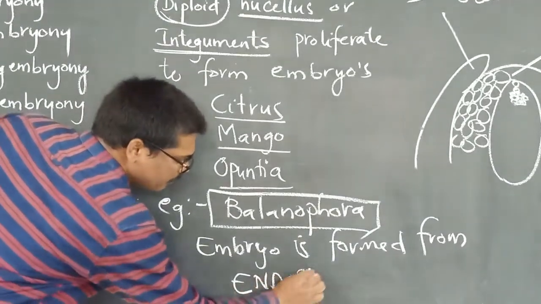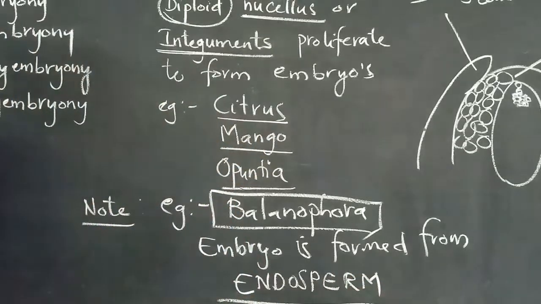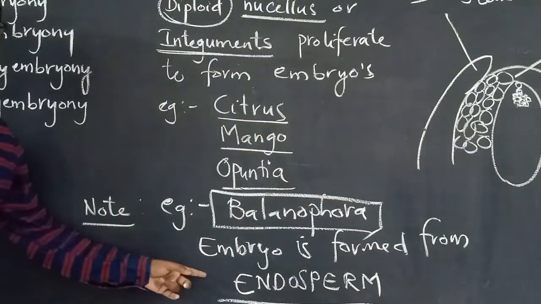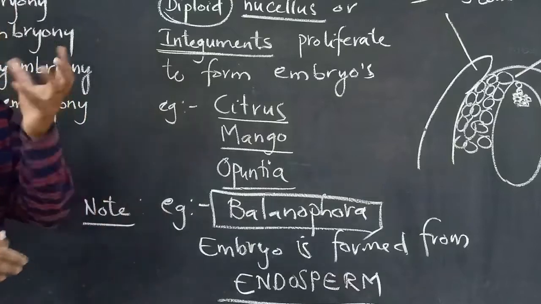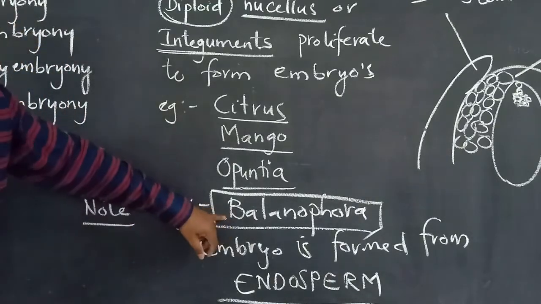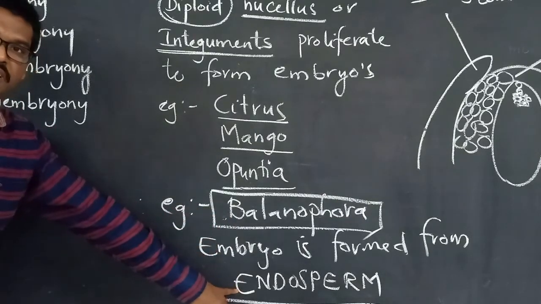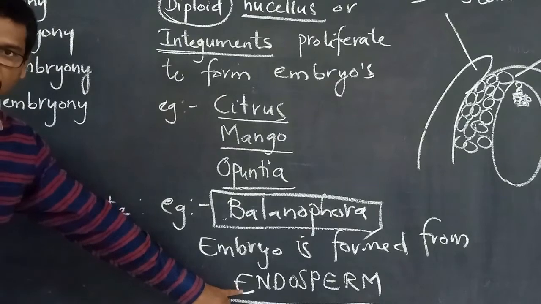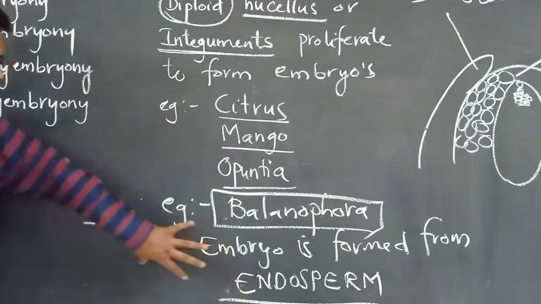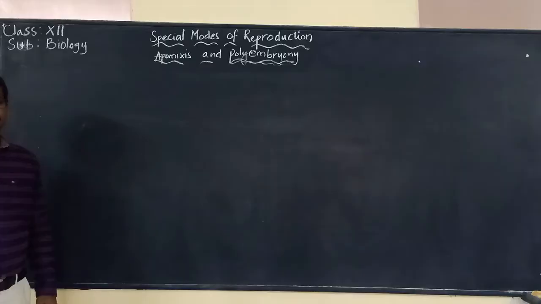Embryo is formed from one of the cells of the endosperm. So the endosperm is also now participating in the formation of the embryo. The best example is Balanophora. So in Balanophora, the embryo is formed from the endosperm. This is another one we have to note carefully.